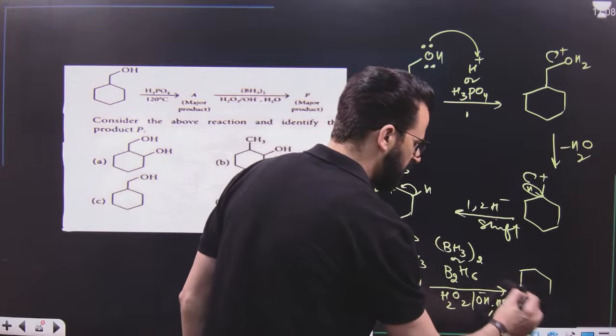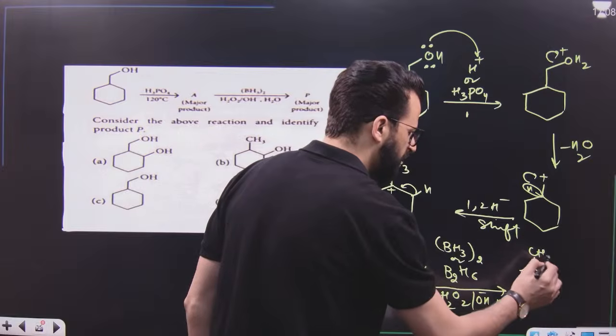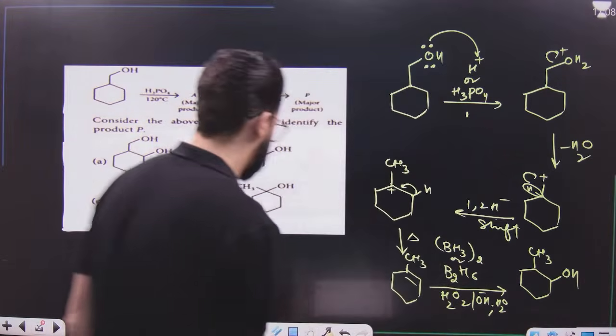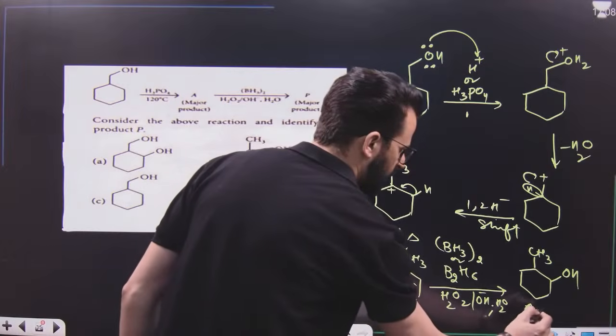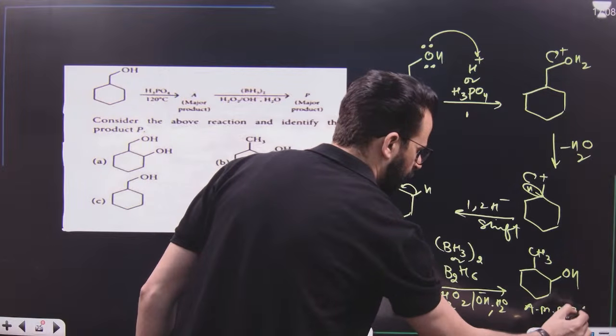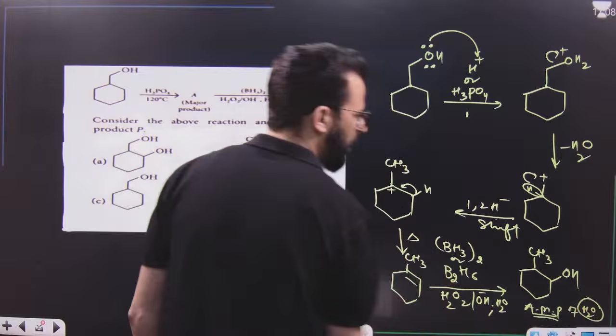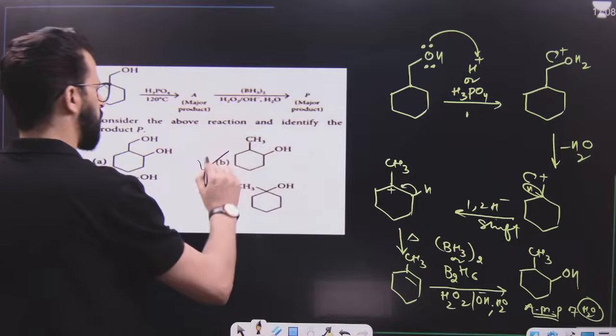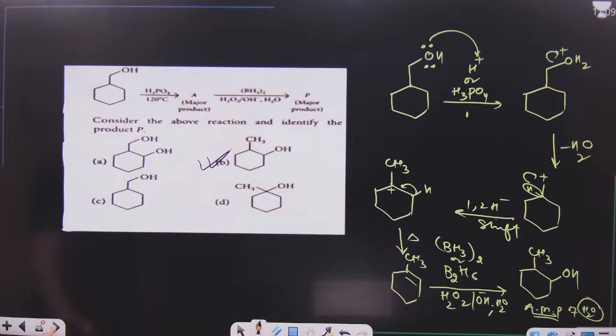That means the negative part of water goes to that carbon of the double bond which is having more hydrogens. That means this will be the product, the anti-Markovnikov's product of addition of water. So it is this one which is the correct option.